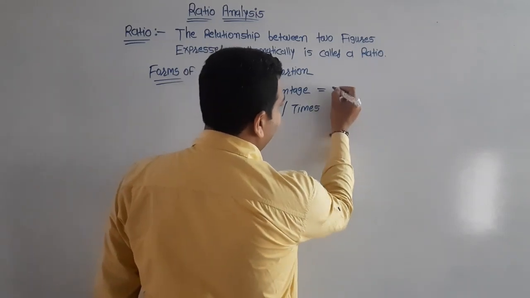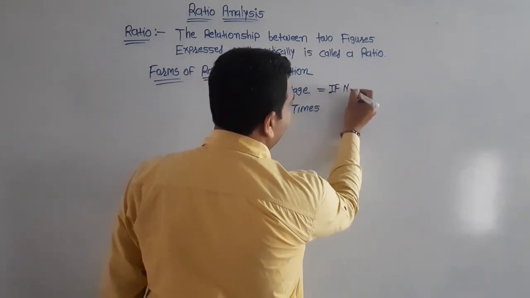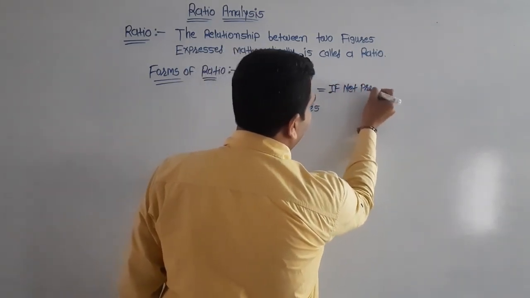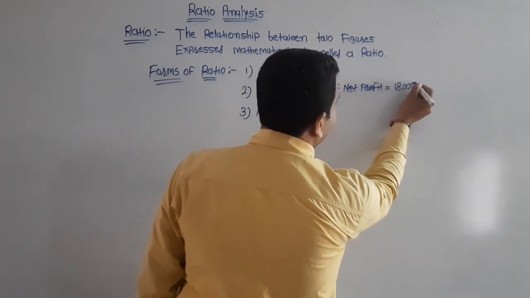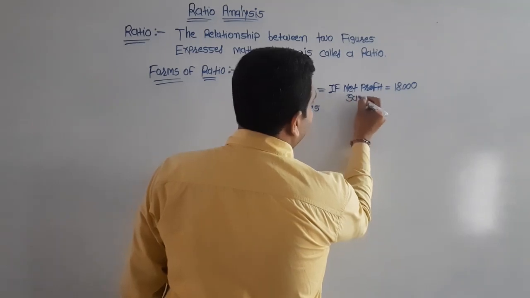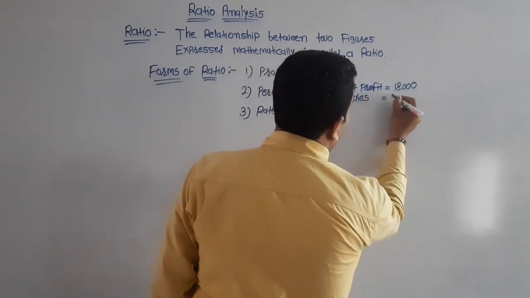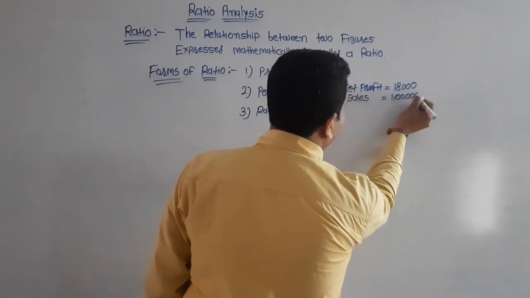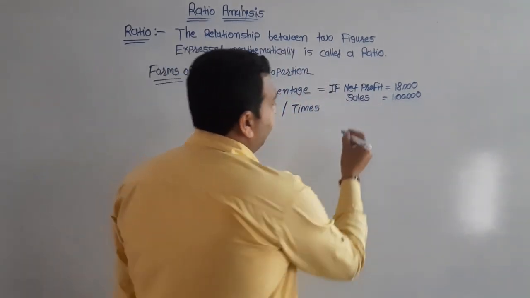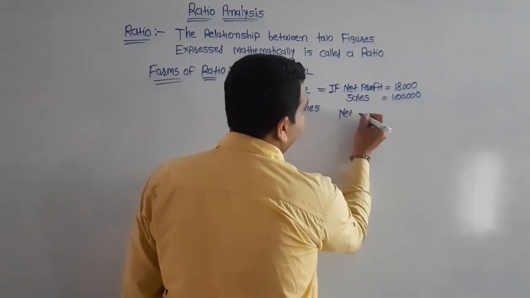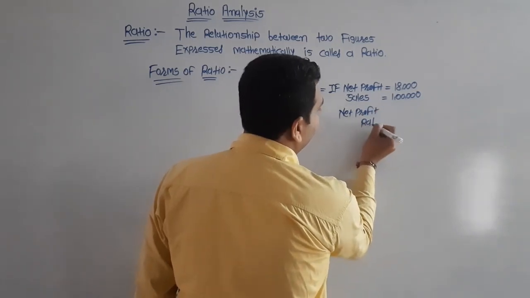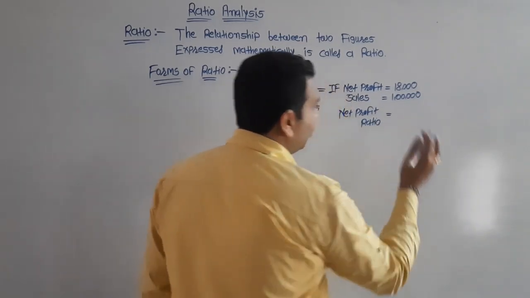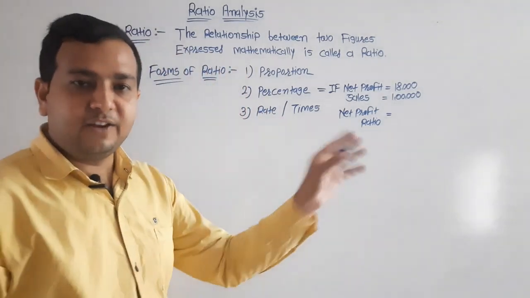If net profit is given 18,000 rupees and sales is given 1 lakh rupees, then net profit ratio is equal to net profit upon sales into 100.